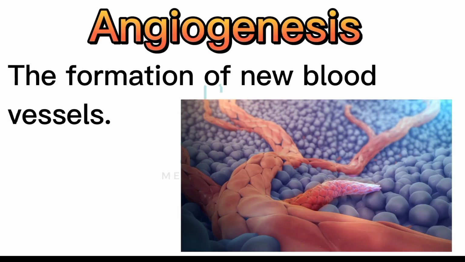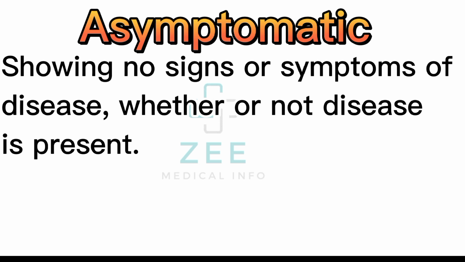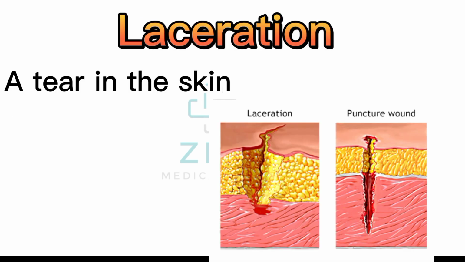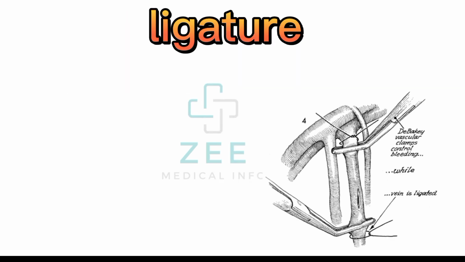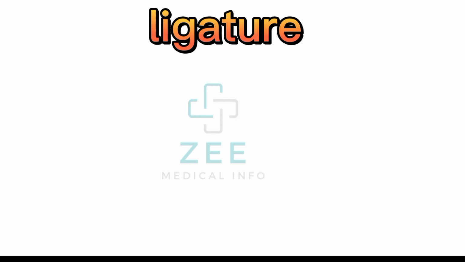Angiogenesis: the formation of new blood vessels. Asymptomatic: showing no signs or symptoms of disease, whether or not disease is present. Laceration: a tear in the skin. Ligature: any material that is tied around a blood vessel to stop it from bleeding.